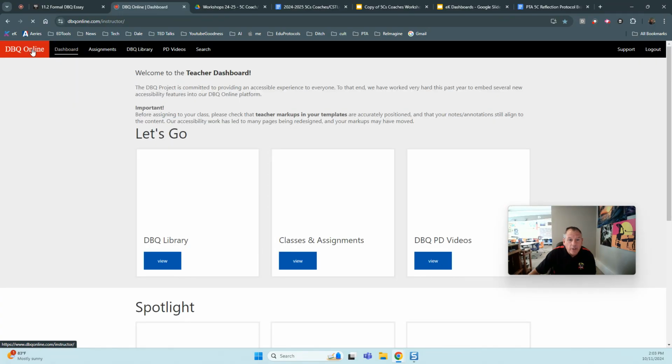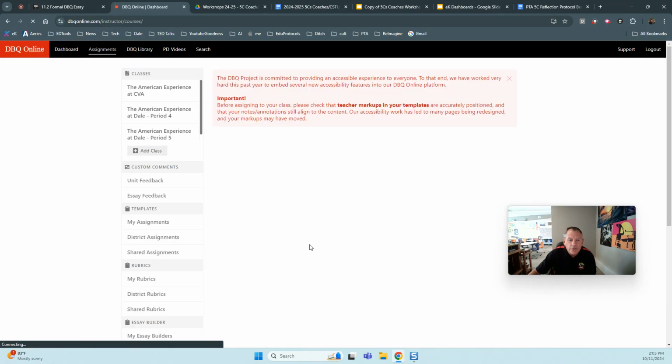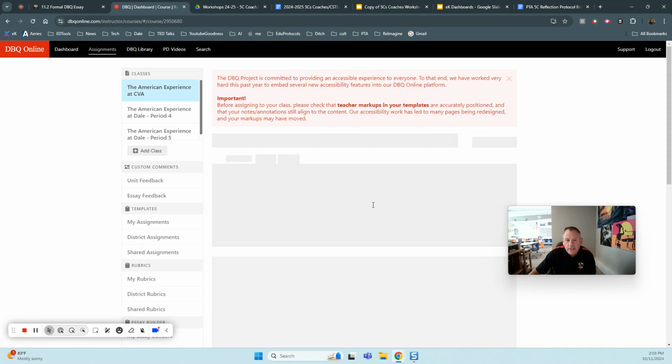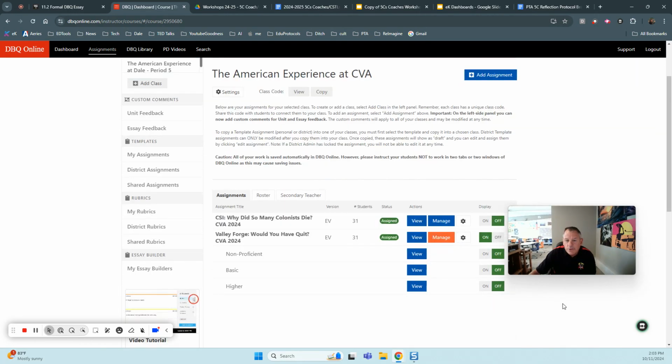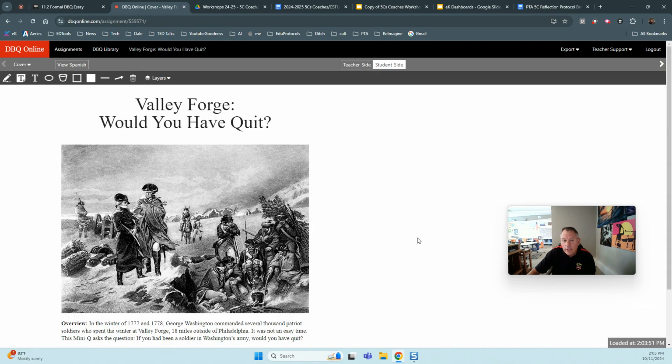So again, when you go to the DBQ Online, you'll choose the Valley Forge DBQ, but notice before you choose it, you have a few sample essays that you can take a look at. You have a non-proficient example, a basic, and then a higher proficient example. So I encourage you to read those as a model paper to give you a pretty good idea of what I expect.